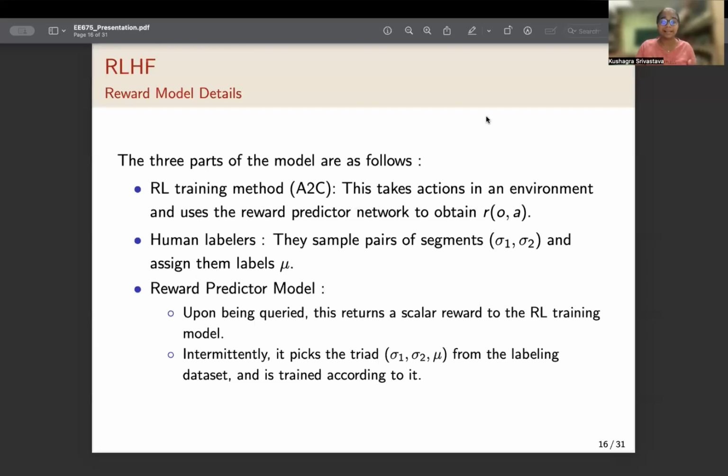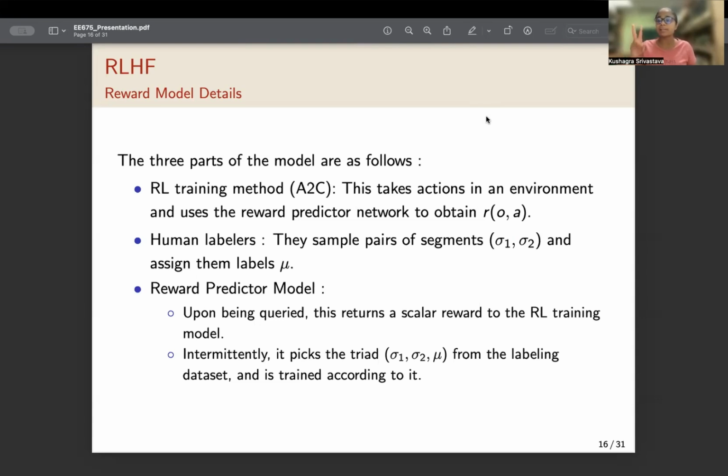These are the reward model details. The training algorithm that is used to train the reward agent can be a policy gradient method. Here we use A2C, advantage actor critic. There are going to be human labelers, as said before. They are going to be presented two trajectories, sigma 1 and sigma 2, and they are going to assign a label mu depending on their preferred trajectory.